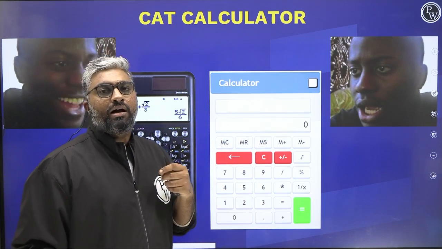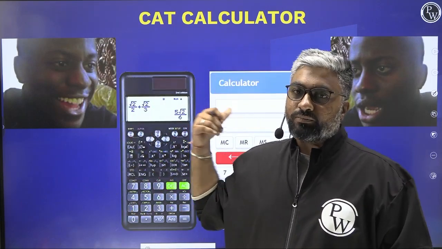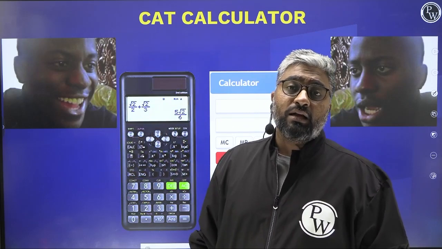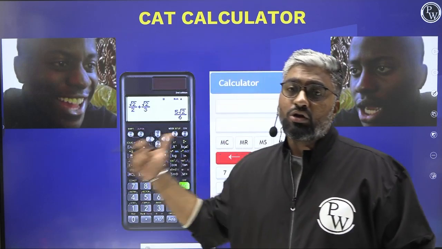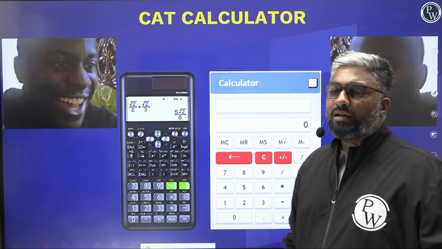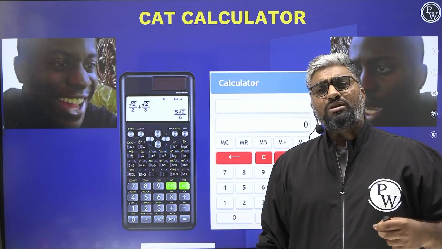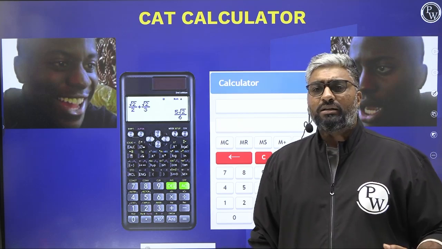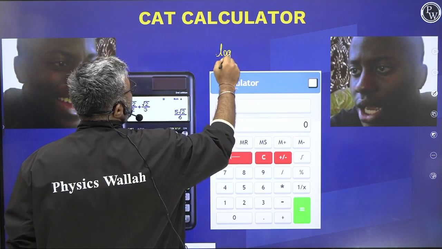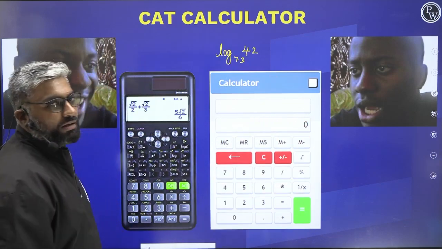No other calculations that a scientific calculator can do. No plotting of graphs. Solving equations, no. Finding out the values of logarithmic terms, no. Trigonometric terms, no. Right, so this is basically what it does. And if we also realize the kind of questions that CAT asks, those also do not ask us these values, right? They don't ask you directly what is the value of log 42 to the base 7.3. They don't do that, do they?